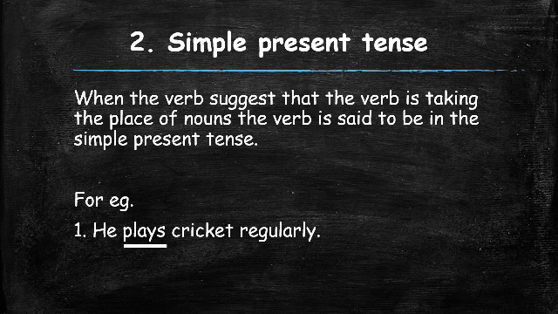Now like in this example, he plays cricket regularly. Someone is playing cricket regularly, right? So the act of playing is done by someone. The act of playing cricket is done by someone regularly. That means it is a routine. It is done on a regular basis. So it is a simple present tense.